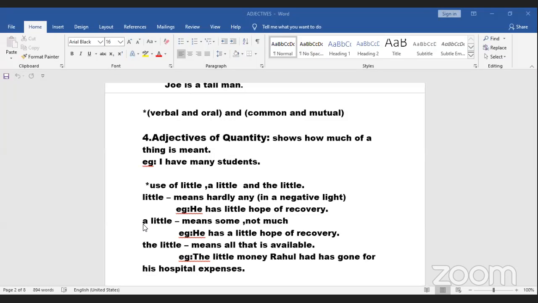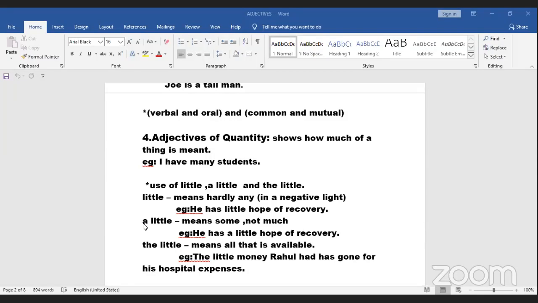A little. A little is again a very small quantity, but in a positive light. He has a little hope of recovery. That means some hope is there. I'm not telling in a negative light, I'm telling in a somewhat positive light. Some, not much, but some. That means nearing zero, but still I would put it in a good light. He has a little hope of recovery.